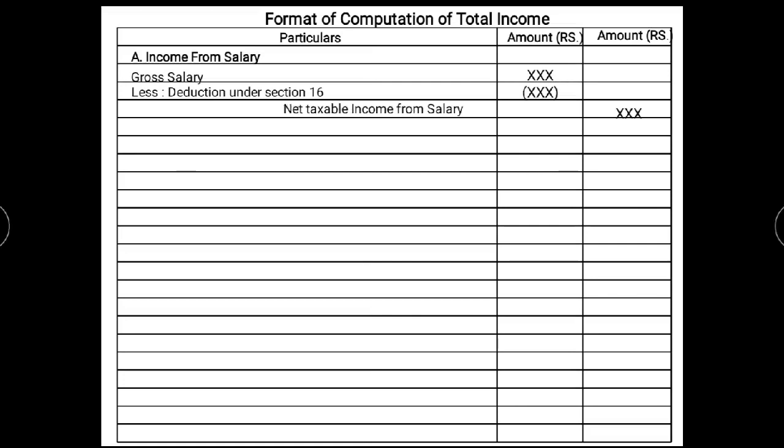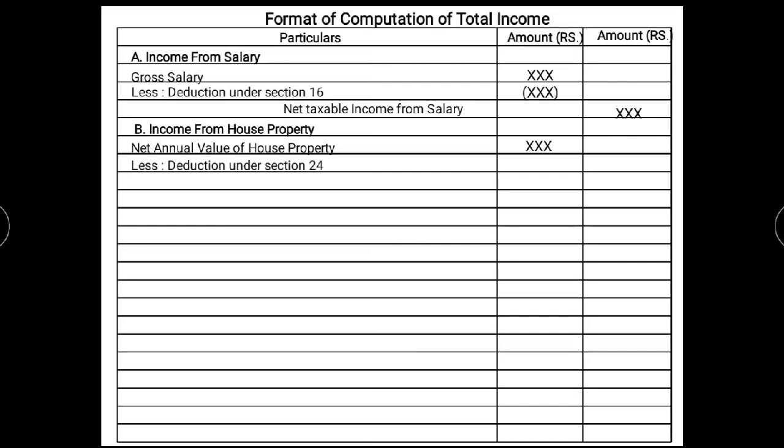The second source of income is income from house property. Here we have to use a formula, which I will explain while doing the sum. After using the formula, we get the net annual value from house property. Again we reduce deductions, which come under section 24.